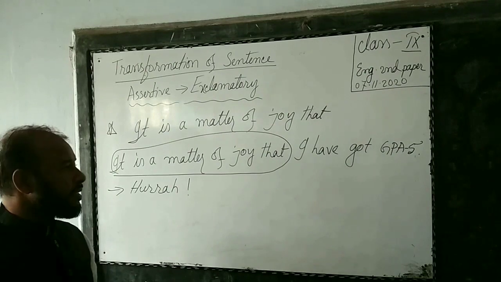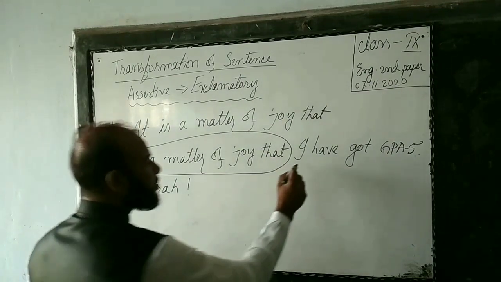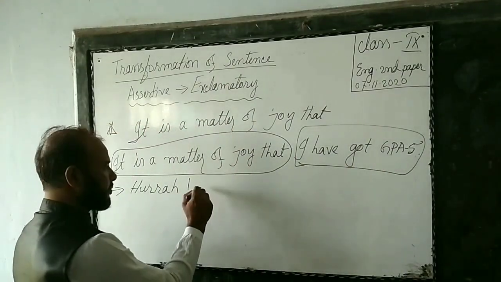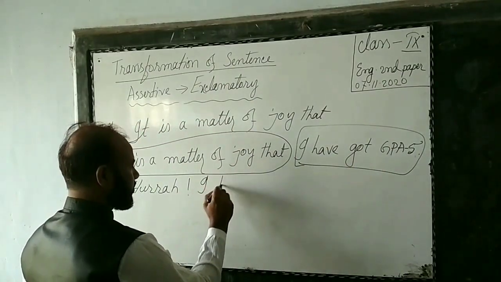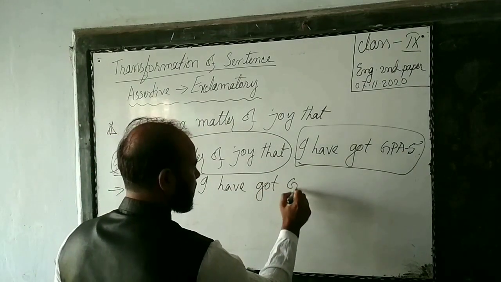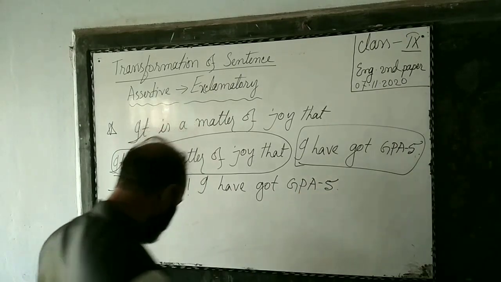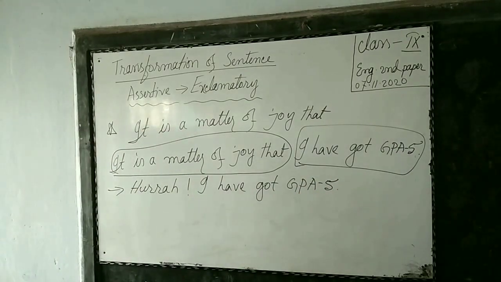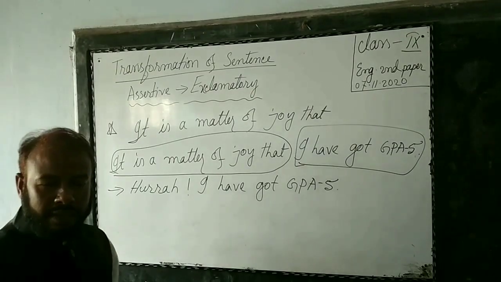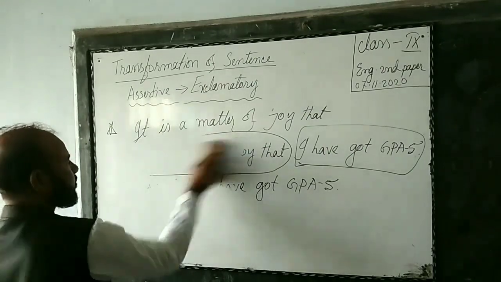After that, the other words of the sentence, I have got GPA 5, will be used here. So our answer will be, hooray! I have got GPA 5. Now let's go to the next rule.